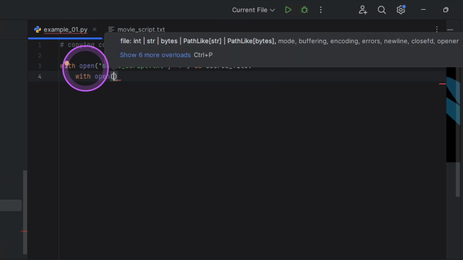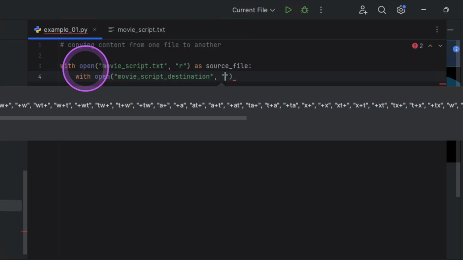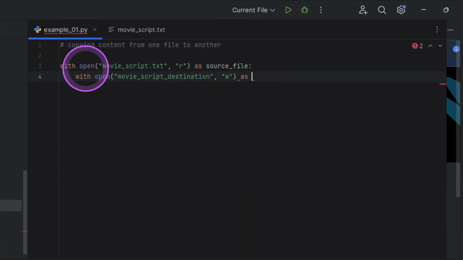Just defining the destination file, I'll call this movie script destination. And what I'm going to do with this is write, and I'm going to give it an alias as destination file.